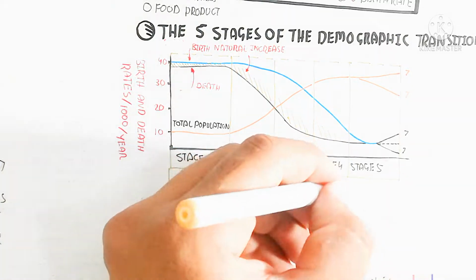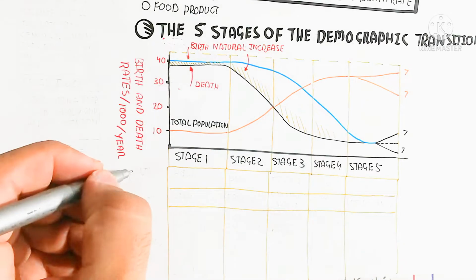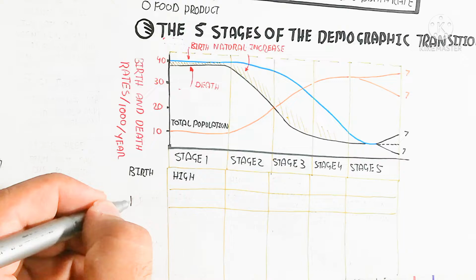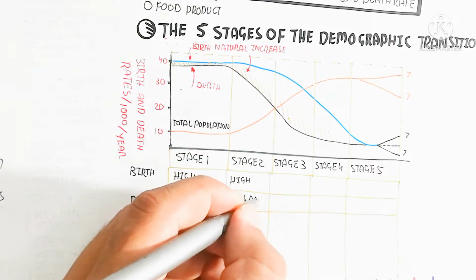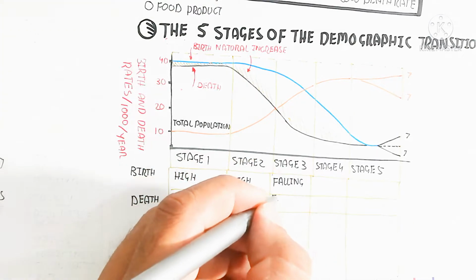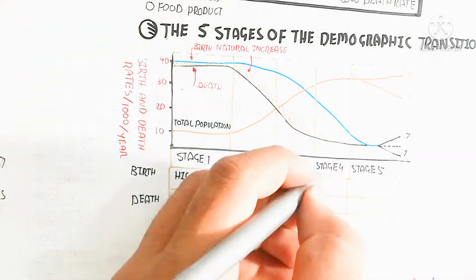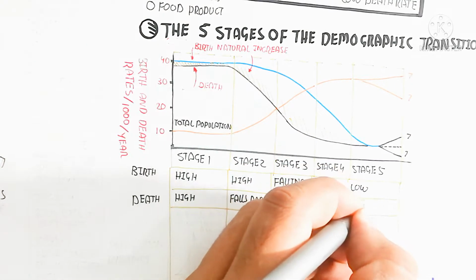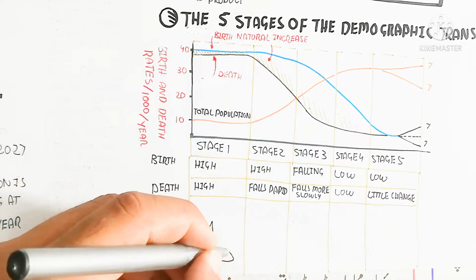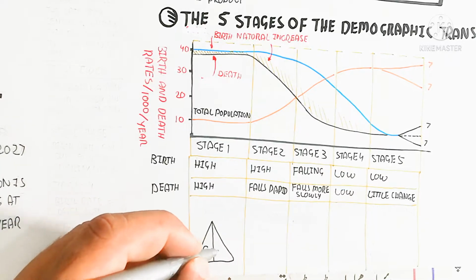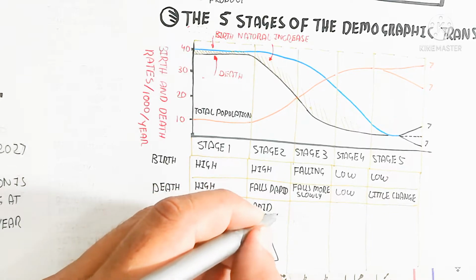While here is stage 1, stage 2, stage 3 and stage 4, which is showing in the figure. You can understand birth and death. So here is the birth and death. In this way, the birth will be high in the initial stage 1, and death will also be high. 40% will die and 40% will be born, or 38. So 38 will die. So drastically it will be stage 2, which will lead to high and falls far rapidly.